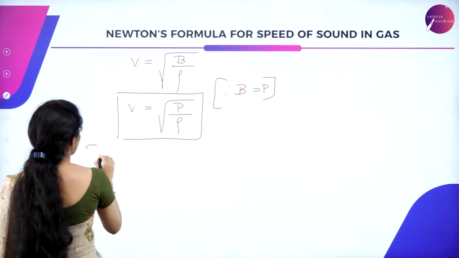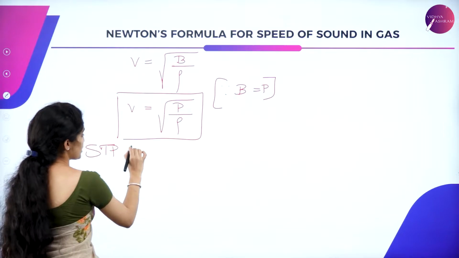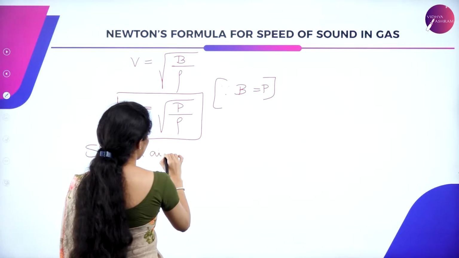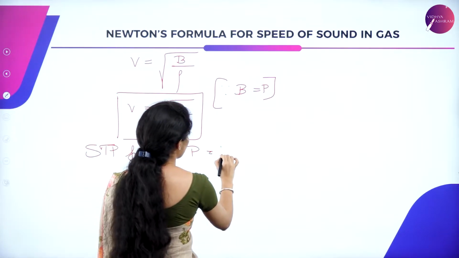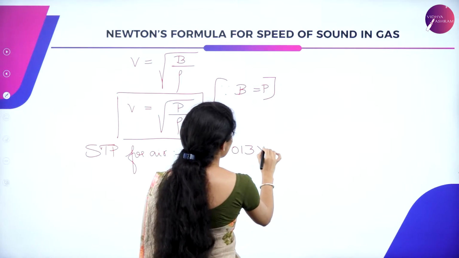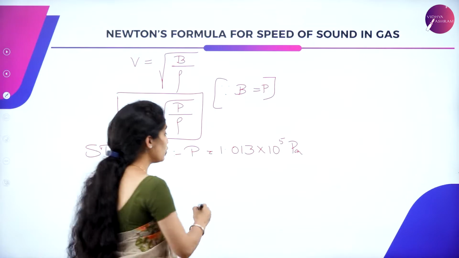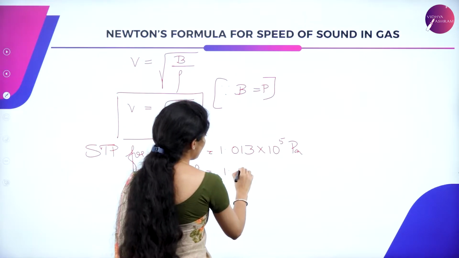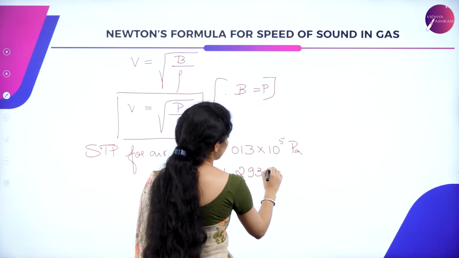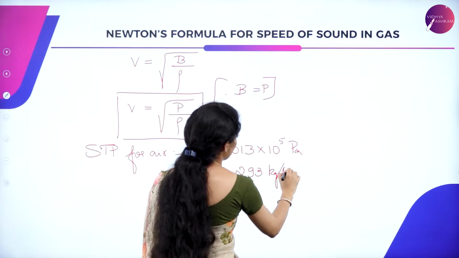So having the standard temperature and pressure for air, the pressure is said to be 1.013 into 10 raised to 5 pascals, and rho is said to be 1.293 kg per meter cube.